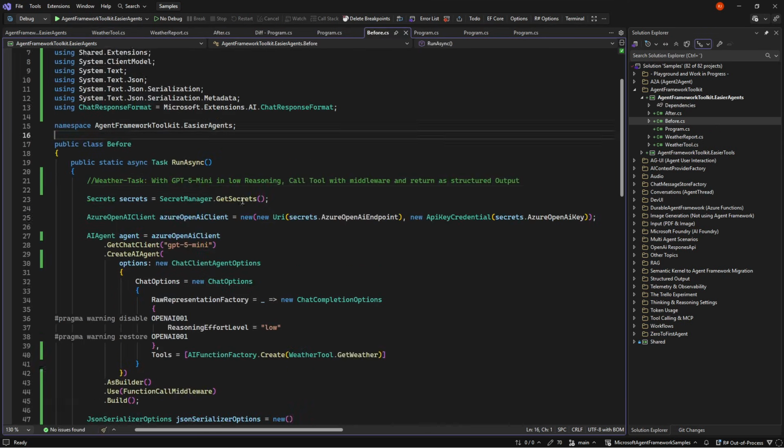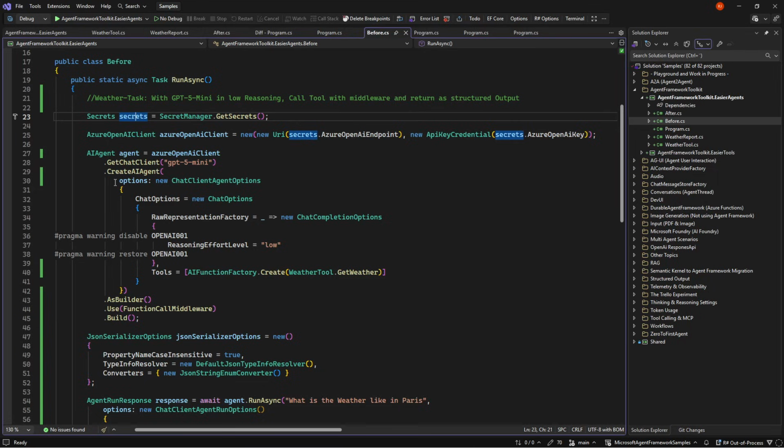But in order for us to do this, we would get some credentials. That's normal. We would need to new up the Azure OpenAI client. We would need to make our agents. And because we wanted low reasoning, we need to do this special thing about chat options inside the chat client agent options with the chat client completion options to set this one property.